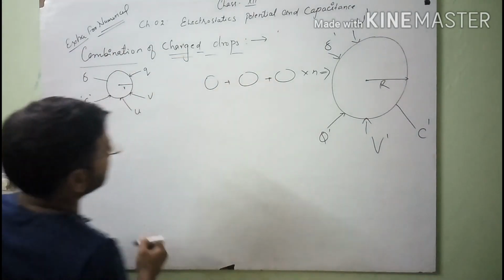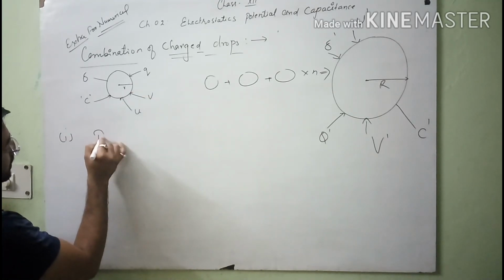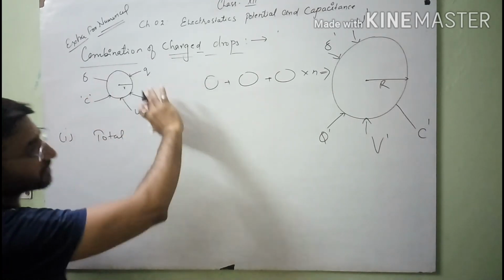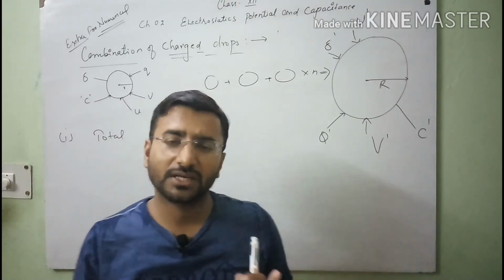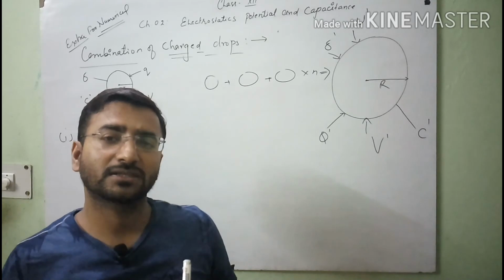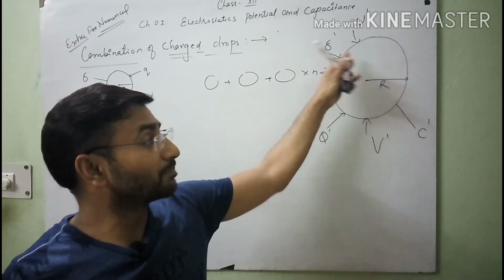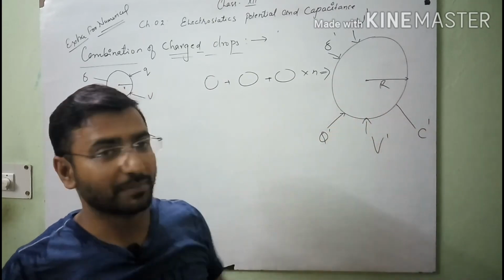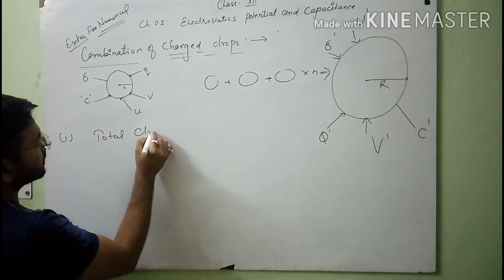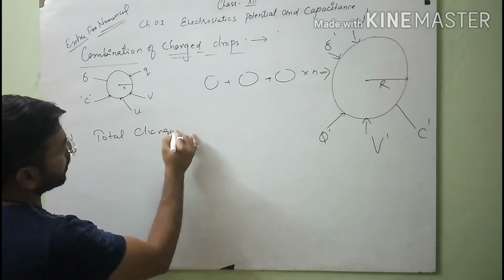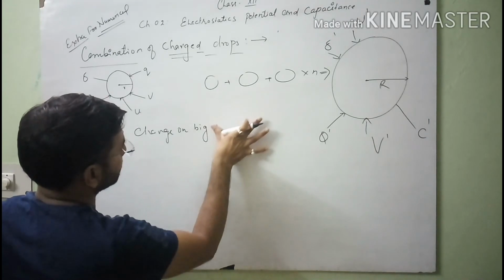First, the total charge after combination. In this derivation, after combining n small charged drops, we prepare a big charged drop of radius capital R. So see, the total charge on the big charged drop.